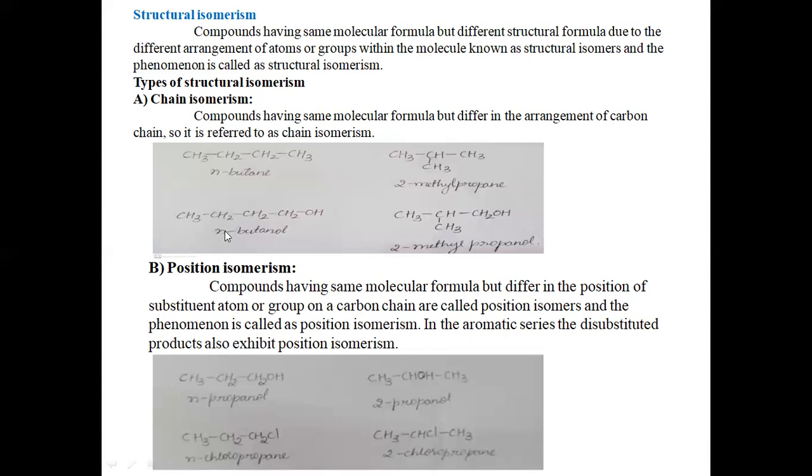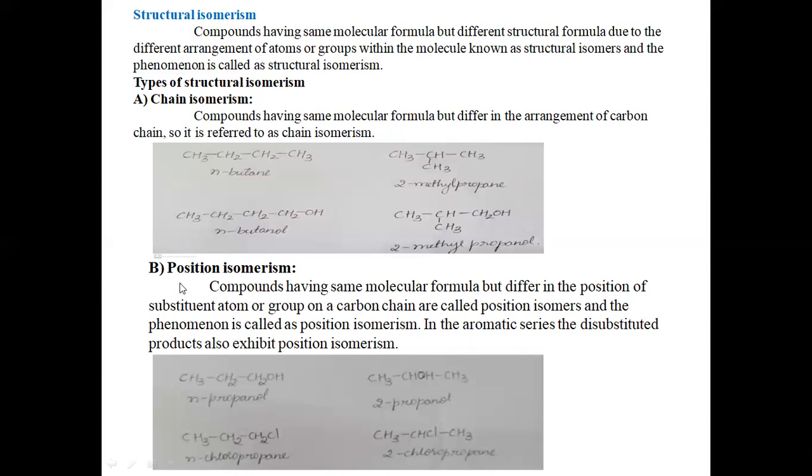In a similar way, N-butanol also has a straight chain, except here we are replacing a hydrogen atom by a hydroxyl group. The first compound has a straight carbon chain, whereas in the second compound, 2-methyl propanol, the branching occurs at the second carbon. You can see the methyl group is branched at the second carbon. So they have the same molecular formula, but they differ in the arrangement of the carbon chain within the molecule. Such types of isomers are called chain isomers.